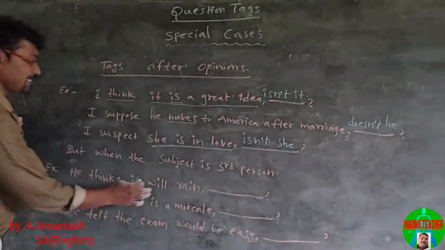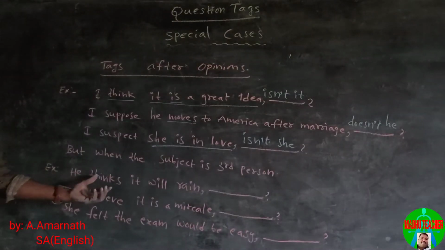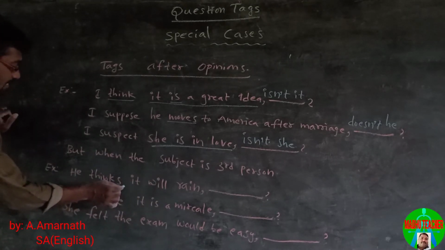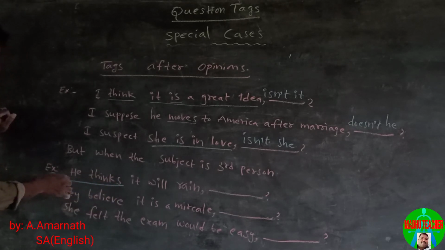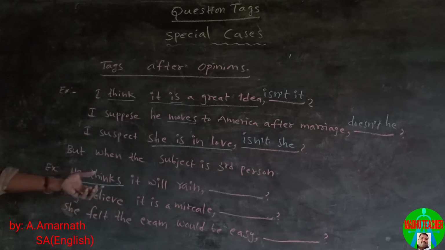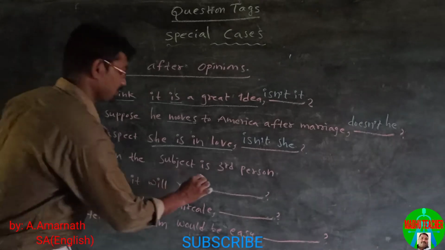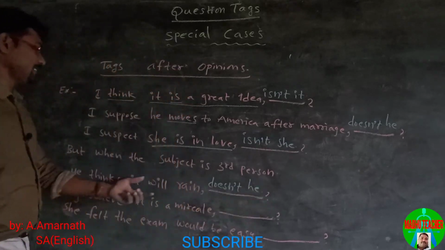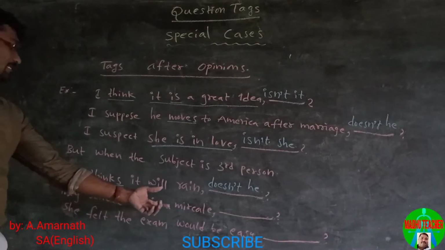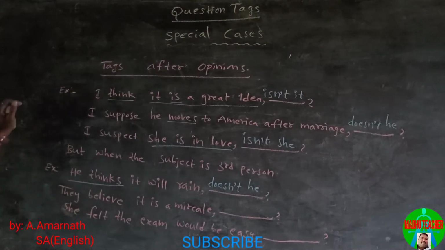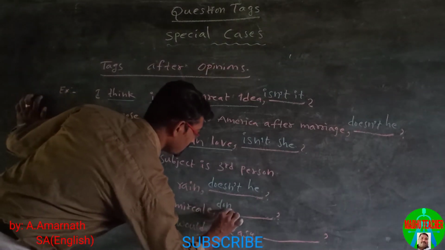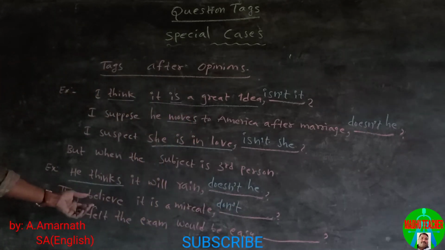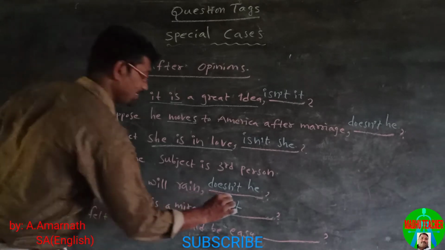He thinks it will rain. Here we make the question tag based on this part, he thinks. Doesn't he? He thinks it will rain, doesn't he? They believe it is a miracle. They believe. So we use negative form and the pronoun is they.